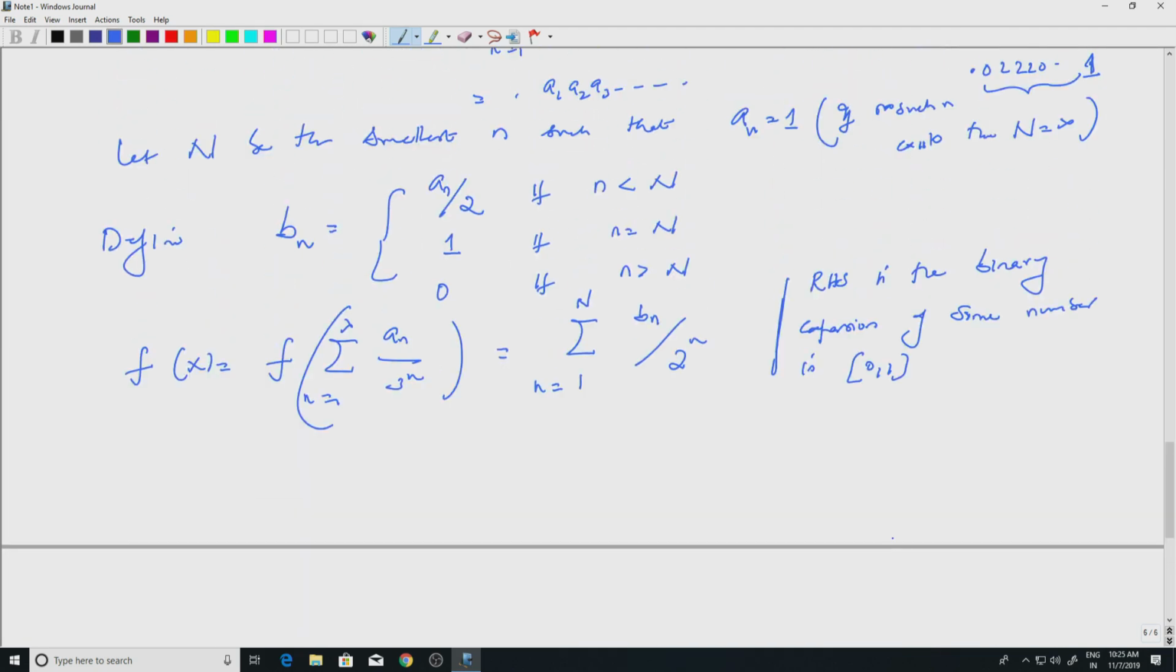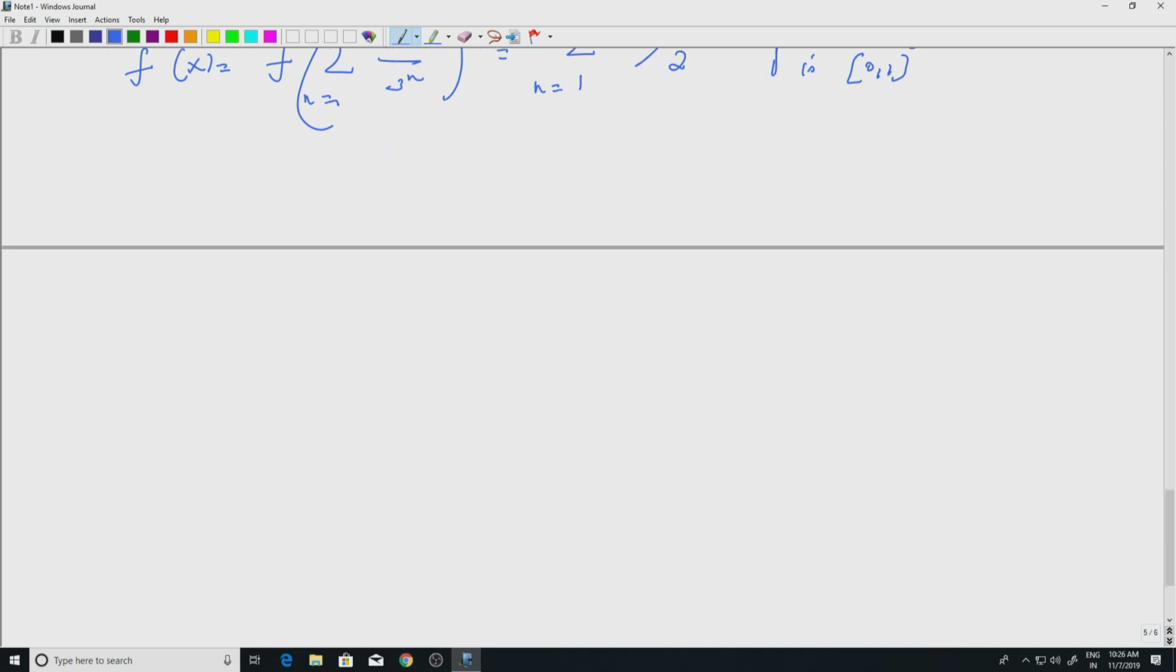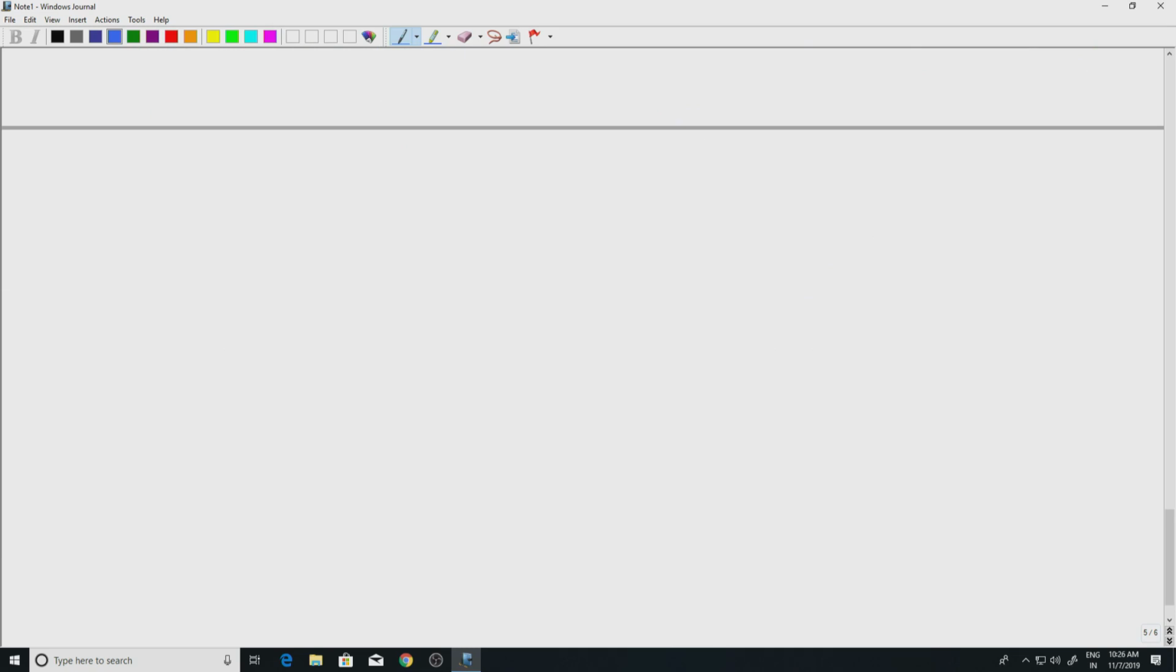Well, why is it a binary expansion? Because B n is either A n by 2, which is either 0 or 1, or 0. So, B n's are always 0 or 1. That gives me a binary expansion of a number in 0 1. Okay. So, you have to check that it is well defined. Let me explain what that means. I will leave it to you, check that f is well defined.